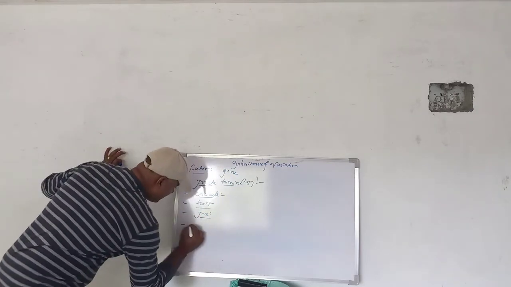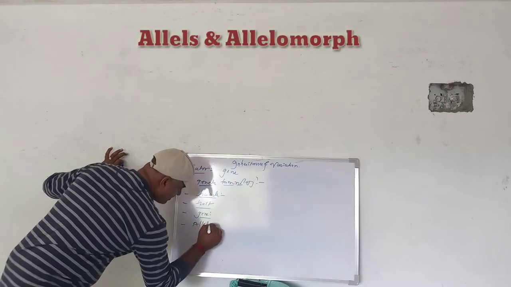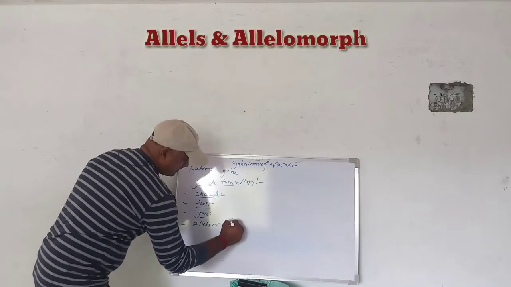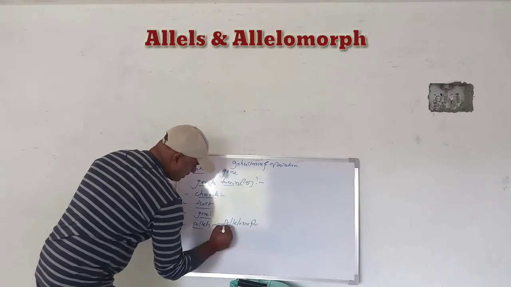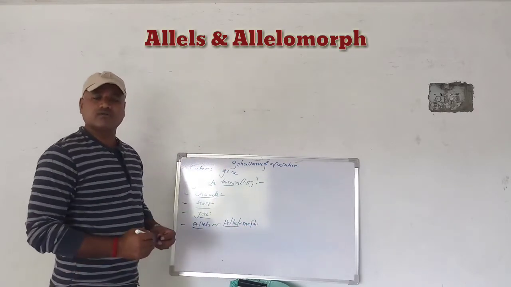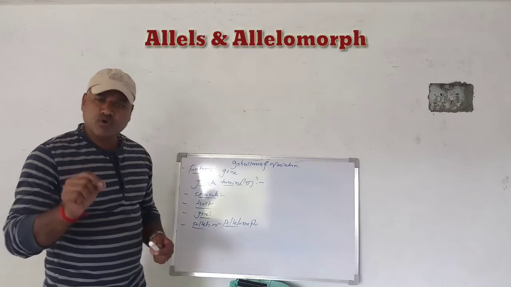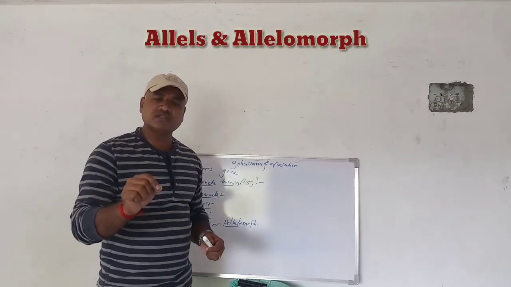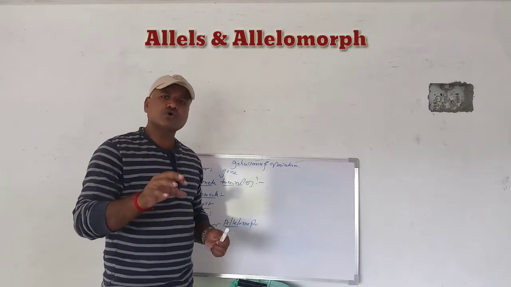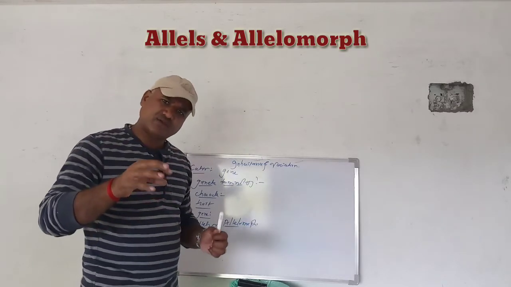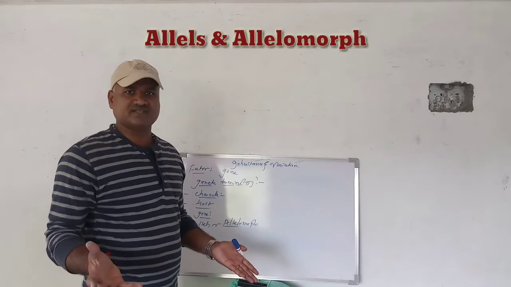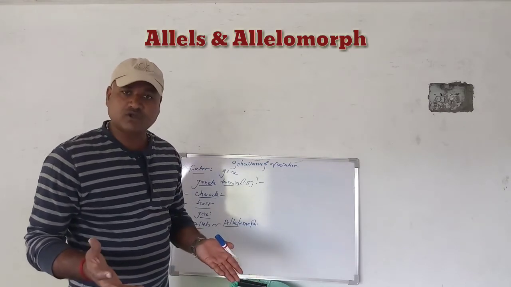Next, alleles or allelomorph. What is an allele or allelomorph? Two or more alternative forms of a gene which control a single character are also called alleles or allelomorph.